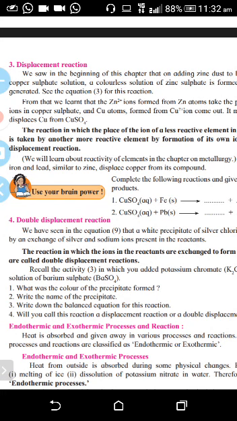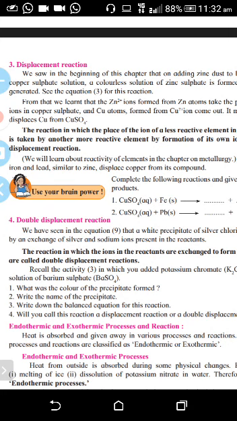Now double displacement reaction you have learned in the lower classes, the neutralization reaction. Now in neutralization reaction what happens? Acid and base react, and what is formed? The salt and water is formed.